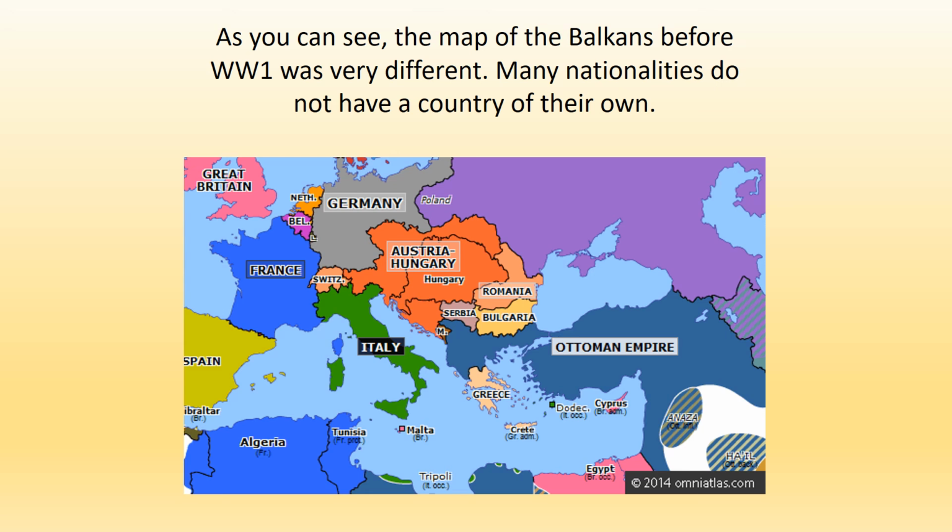Now, this is also going to cause tension because in terms of nationalism, Serbia is proud to be independent, proud to be Serbia. People in Serbia want to stay there and be independent. However, Austria-Hungary is also looming down, wanting to take Serbia for itself.